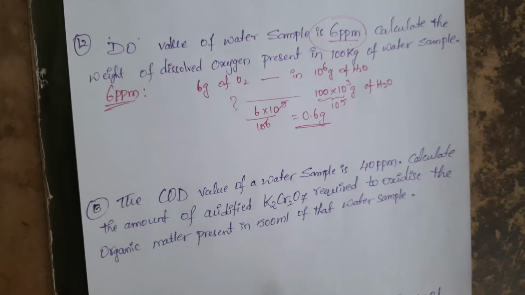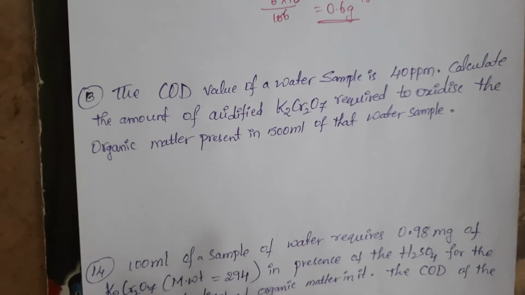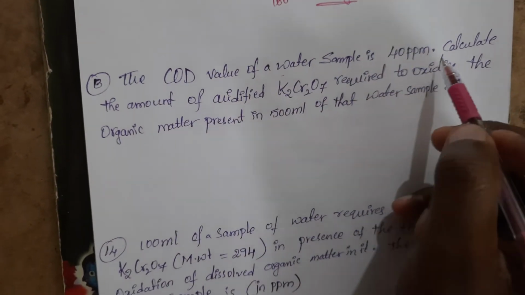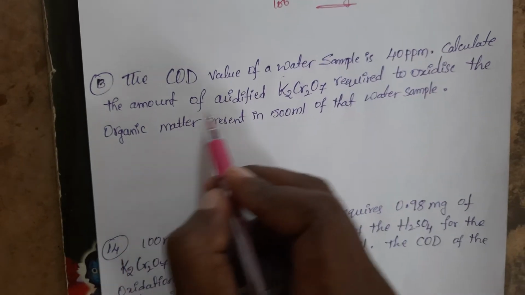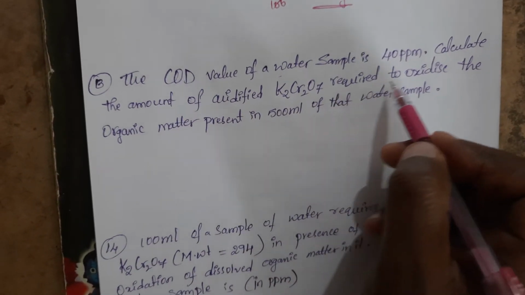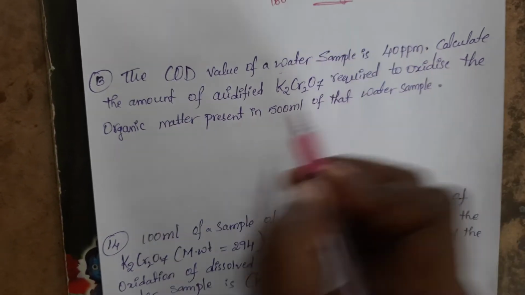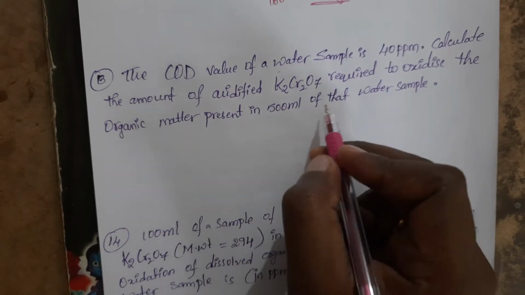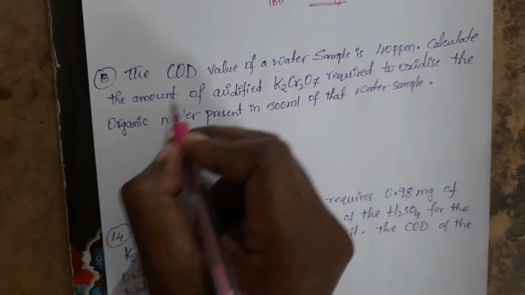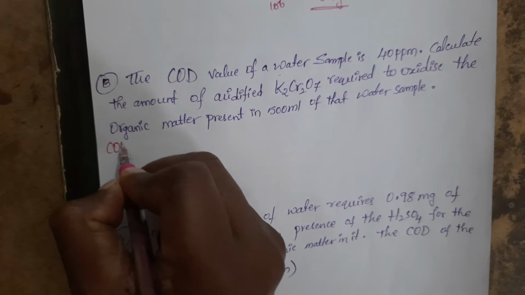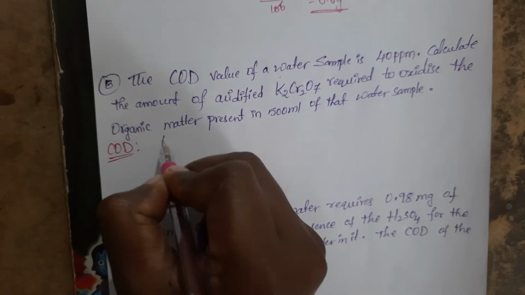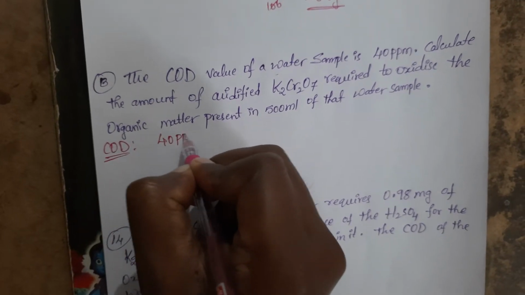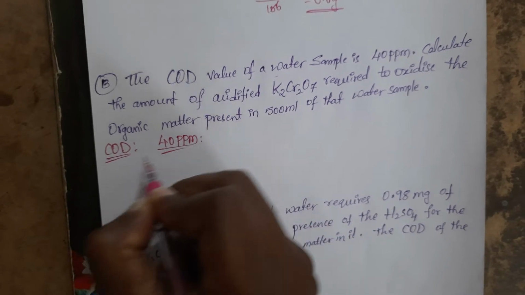Next one, the COD value of a water sample is 40 ppm. Calculate the amount of acidified potassium dichromate required to oxidize the organic matter in 500 ml of water sample. The COD value they have given is 40 ppm, which is nothing but chemical oxygen demand.